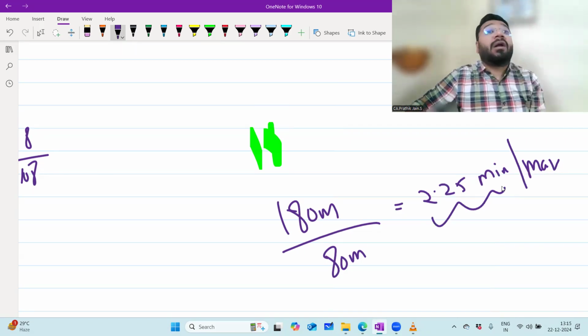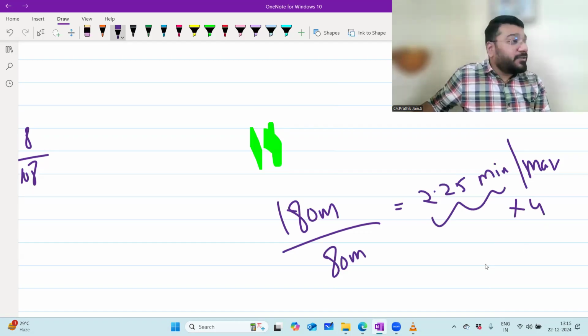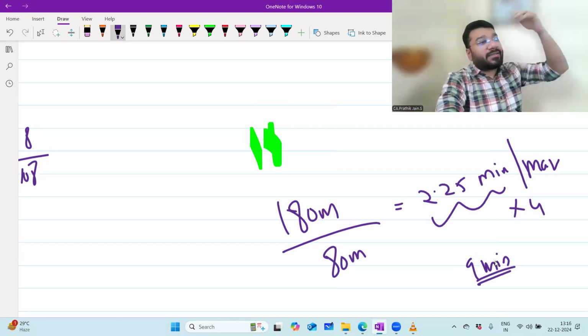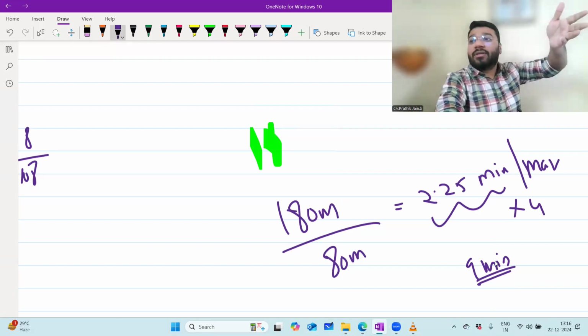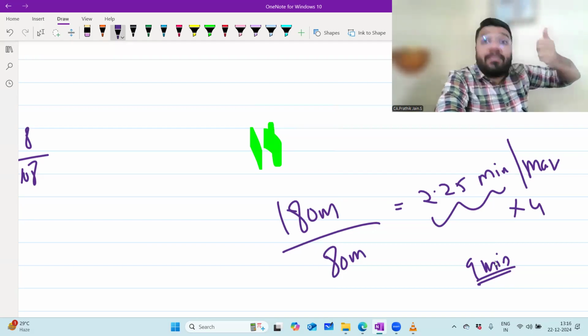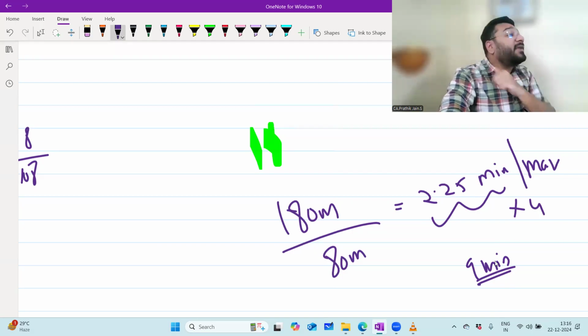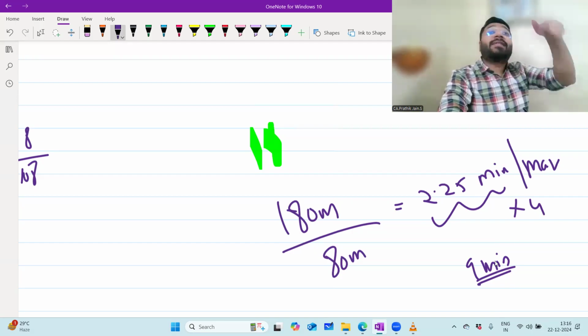For a 4 mark question, how much time will you spend? Into 4, how much? 9 minutes. Now there are some 4 mark questions which you definitely cannot finish in 9 minutes. It will be lengthy. You'll take 10 minutes, 15 minutes also. You need extra time. How will you get extra time in the 3 hours board examination? Not possible. So in some questions, you have to save time.